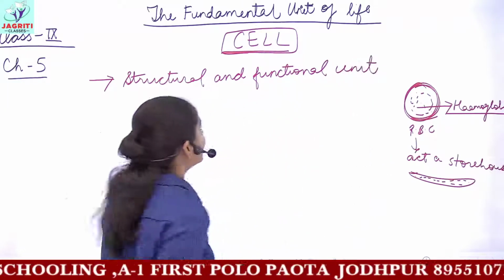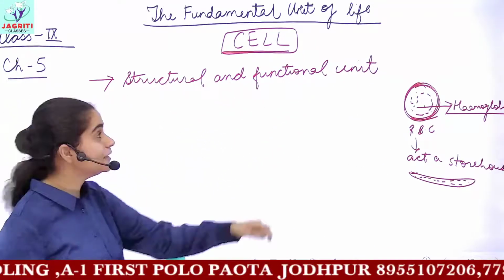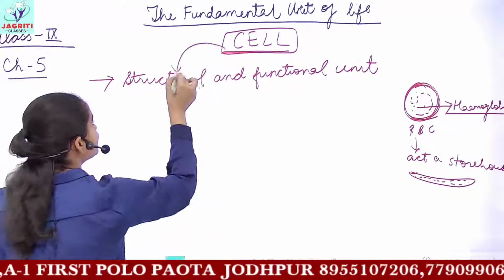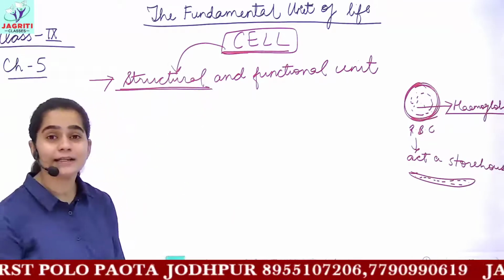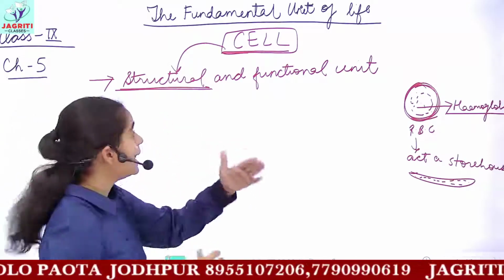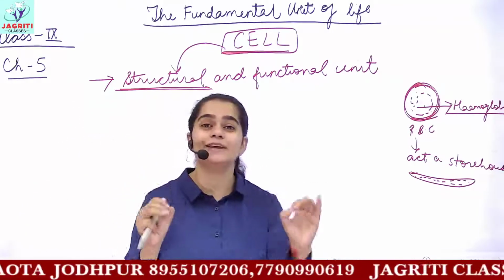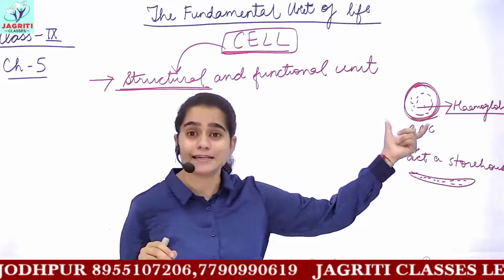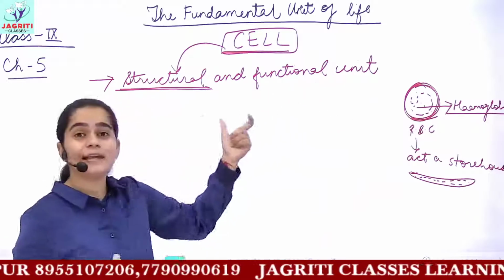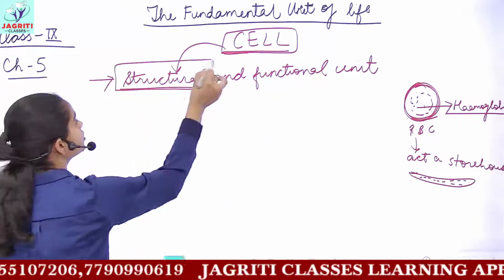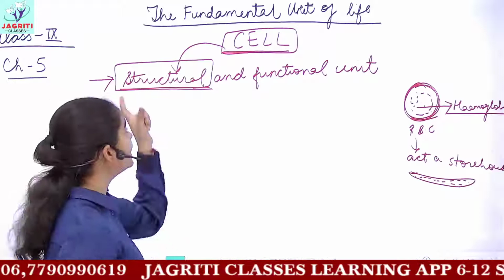Now structural and functional unit signifies that cell is the basic unit for the development of any structure. If you see the development of any living organism, the complete organism, and break it down, you will find that the smallest unit which can't be broken down is your cell.